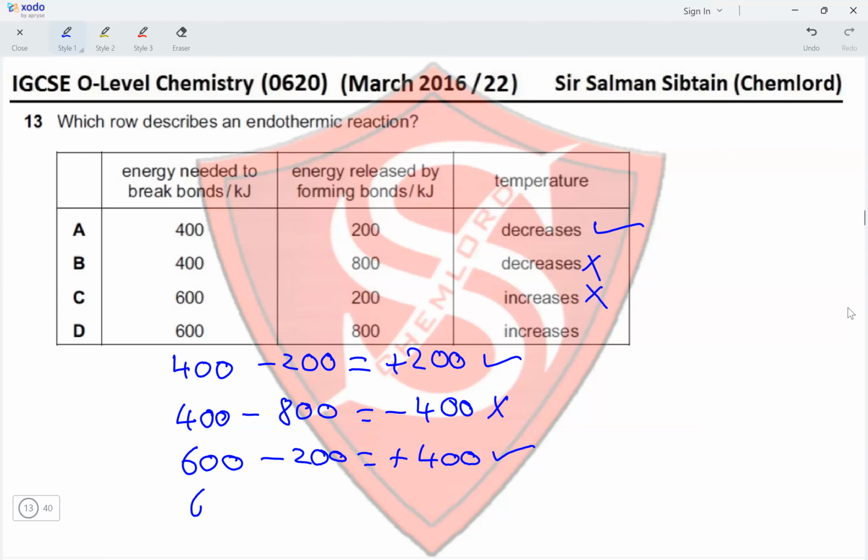And the last one is 600 minus 800, giving us a value of negative 200, which makes this reaction exothermic, and the temperature for an exothermic reaction should increase. So the one with the correct enthalpy change value and the correct way in which the temperature changes is given in option A, making A the correct option for this question.